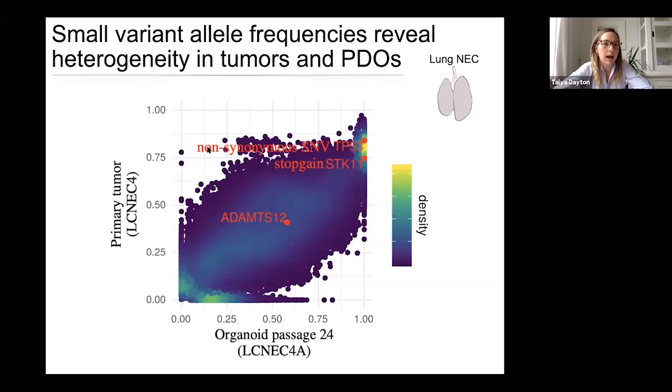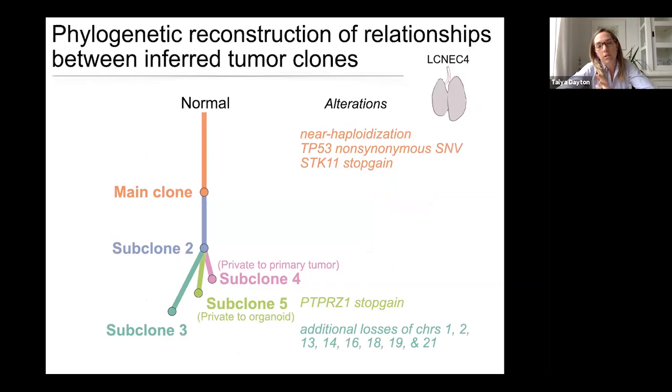Now, the important thing I want to highlight is the fact that the majority of these dots all lie along this diagonal line. So that tells us that most of the mutations that are found in the primary tumor are not only also found in the PDO, they're found at pretty much the same frequency at which they're found in the primary tumor, suggesting that despite the fact that this organoid spent almost a year in culture before we performed the whole genome sequencing analysis, it was able to maintain the genetic diversity of the primary tumor at more or less the same rate.